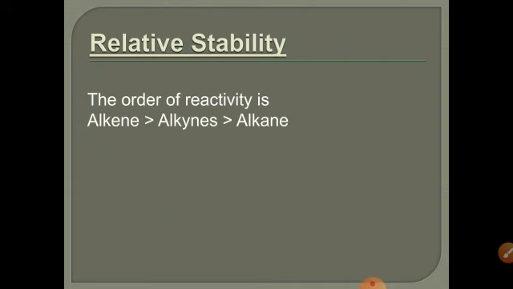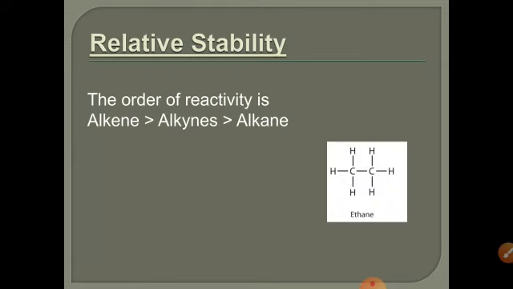The order of reactivity is that alkene is more reactive as compared to alkyne, which is more reactive as compared to alkane. In alkane, only sigma bonds are present. A sigma bond is a very strong bond. So due to the presence of these sigma bonds, alkanes are less reactive and more stable.